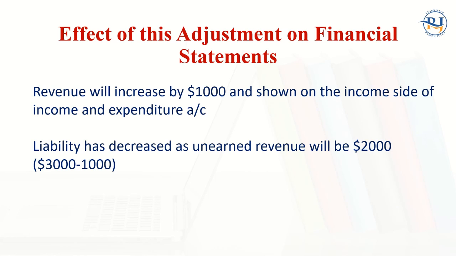So what will be the effect of the adjustment on the financial statement for this? Revenue will increase by 1,000 on the expenses and income. Income and expenditure, the debit side and credit side are there. On the credit side, $1,000 will increase and be shown on the income side of the income and expenditure account. On the other side, liability has decreased from $3,000 to $2,000.